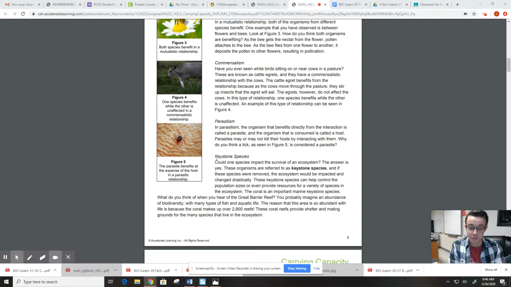Now, a keystone species is a species that without it, an ecosystem would completely crash. This is essential to the survival of an ecosystem. And so we really want to make sure that we're not causing those to go extinct or removing them out of an ecosystem. One great example of this that your STEMscopedia gives is coral reefs. Those are usually keystone species within aquatic ecosystems, and they are dying out around the world. So we need to make an effort to preserve those.